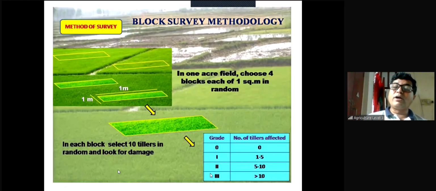So grading, why do we call it grading? Because this is an indication or symbol. If you want to make a graph or a map, the grading is important, or the related person can easily understand from the grade. If we ask what is the grade of the infestation of the rice green leafhopper, and you say grade 2, then I can easily understand: out of 40 tillers, 5 to 10 tillers are affected by the rice green leafhopper.